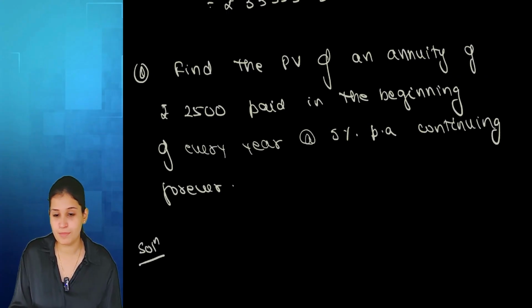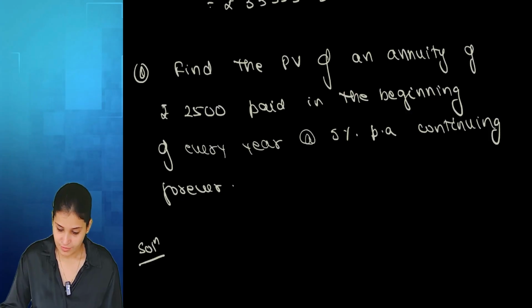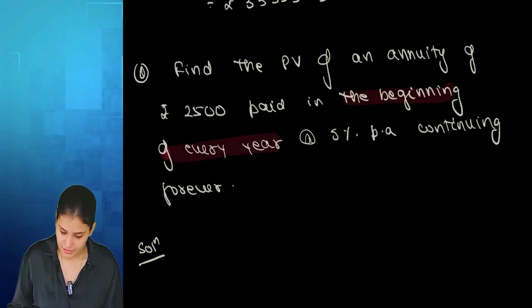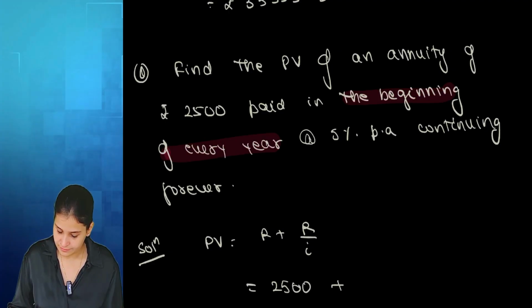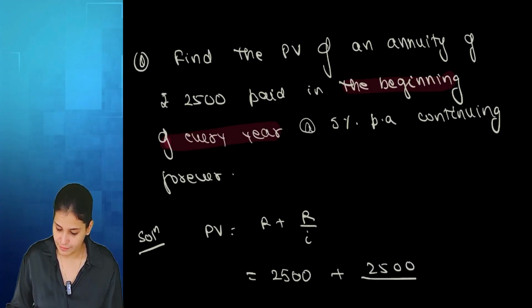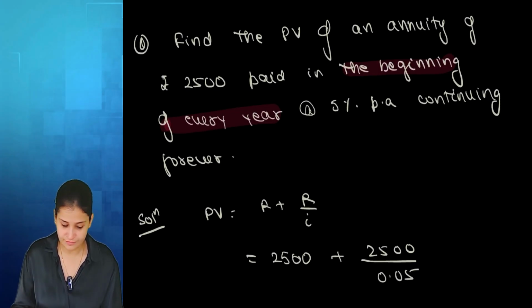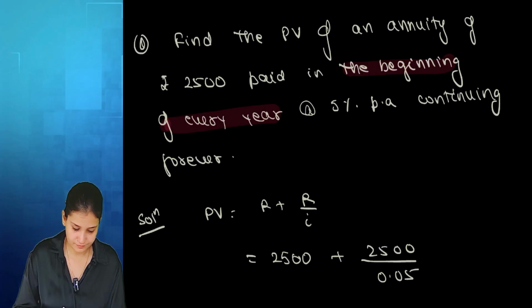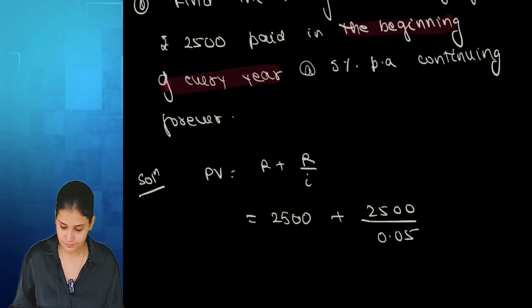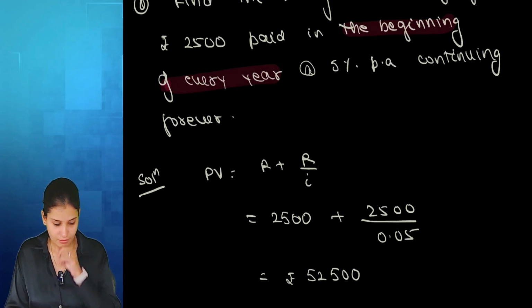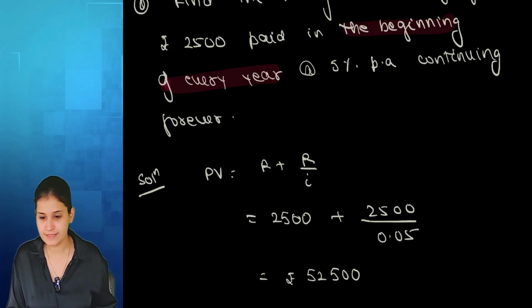So, which type of annuity is this? Annuity due, because it's written beginning of every year. So, present value is R plus R by I. R is 2500, 2500 upon I, which is 0.05. Answer: 52,500. Yes?